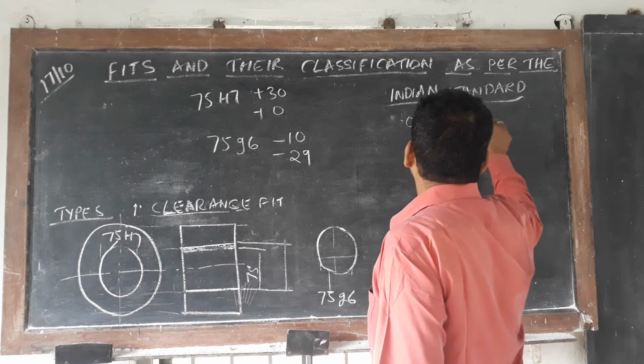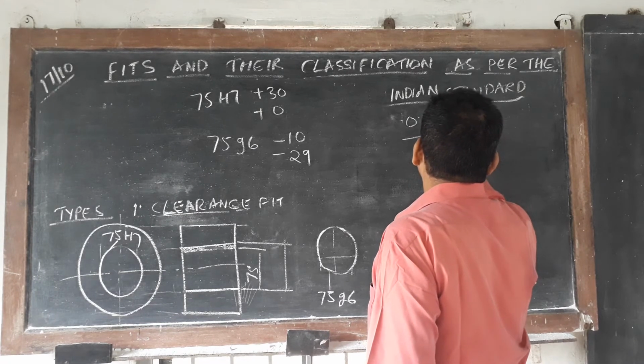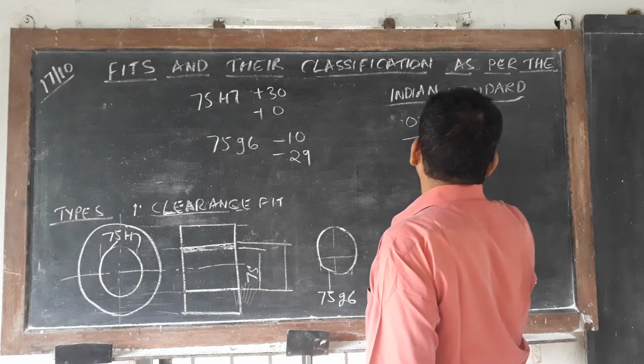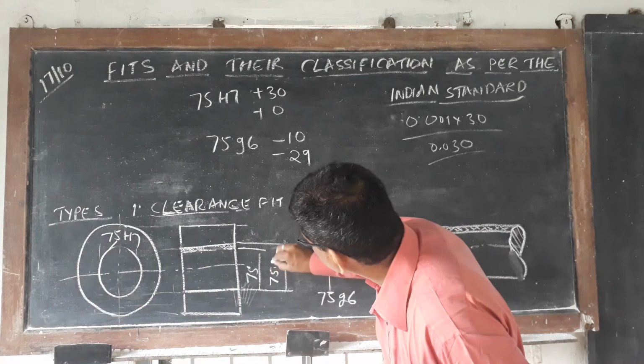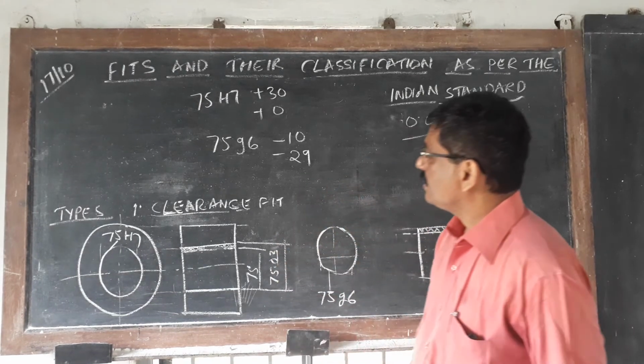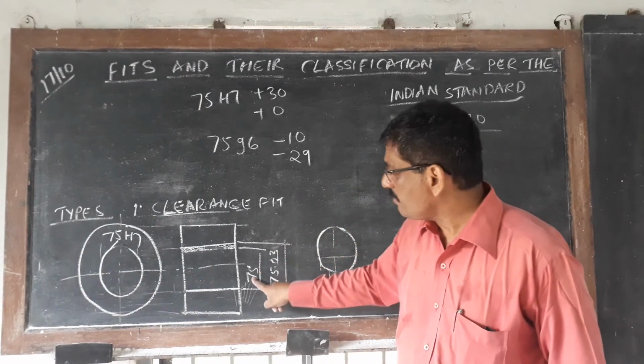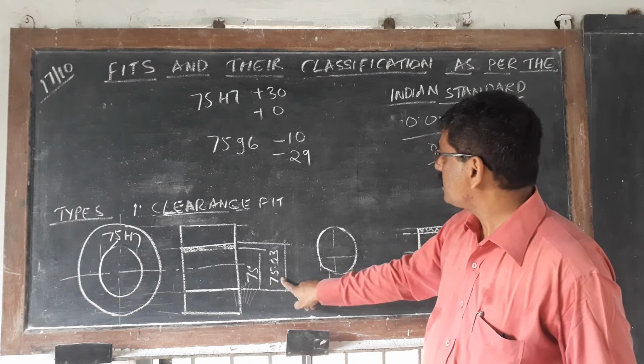So the minimum is 75 and the maximum is 75.03.